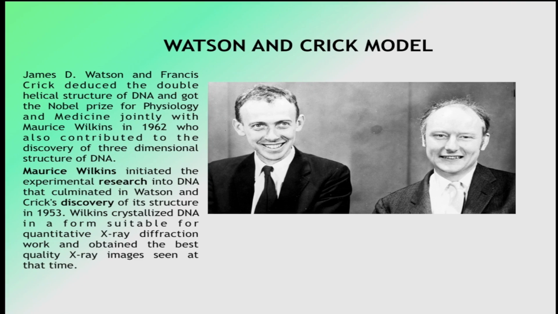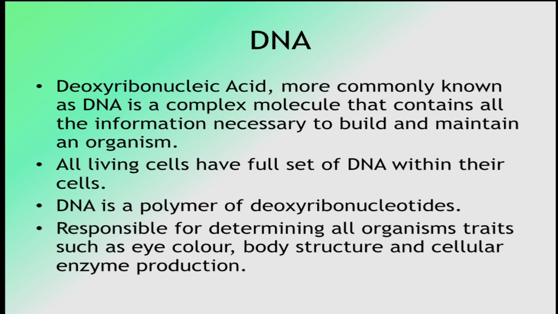Now, again we come to DNA, commonly known as deoxyribonucleic acid. It is a complex molecule that contains all the information necessary to build and maintain an organism. We know that DNA is our genetic material, that is, it is passed from one generation to the next generation.